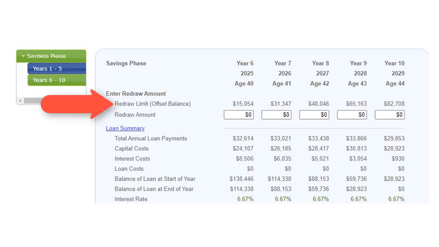The software does not lend itself to having a formal offset account for several reasons. However, the redraw facility can act as a proxy. By selecting the data view, the value of the additional payments, and thus the amount which you would have in your offset account, is displayed. You can withdraw those values in any year.